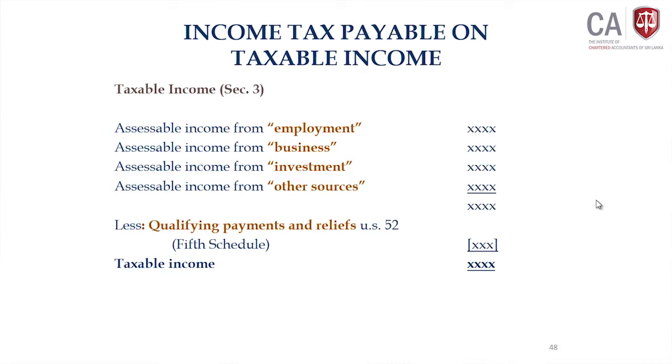You can ignore the relief in this situation, since we are talking only about company taxation. Basically, the taxable income calculation is very simple now, you see. When you come to a company, we do not have employment income also. So, basically we have 3 types of assessable income. What are they? The business, investment and other income, if any, less the qualifying payment. That is your taxable income. It is a very simple process to calculate.